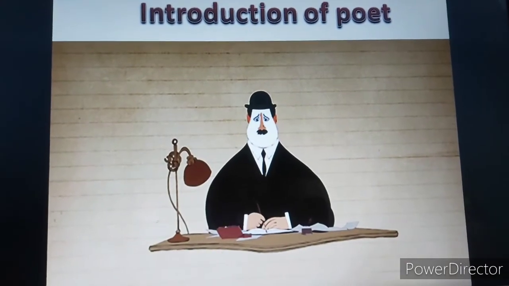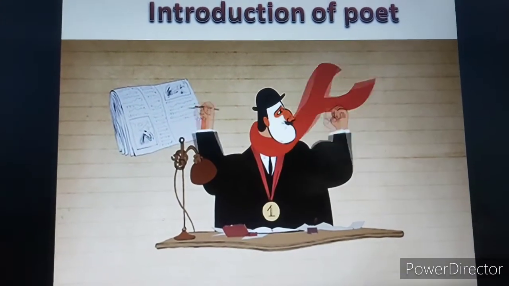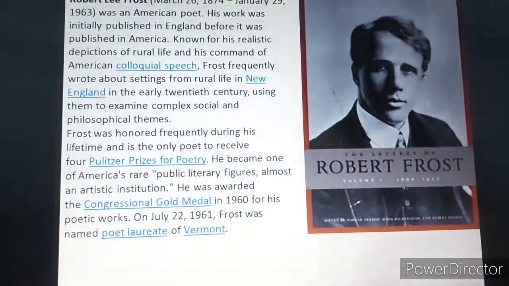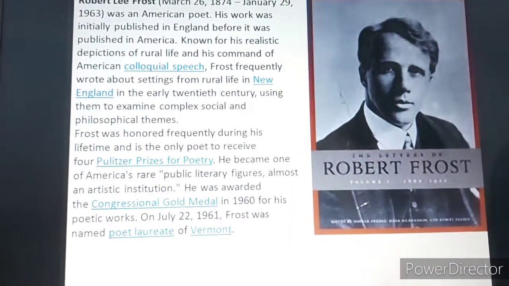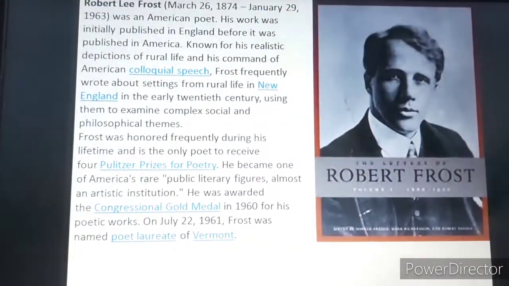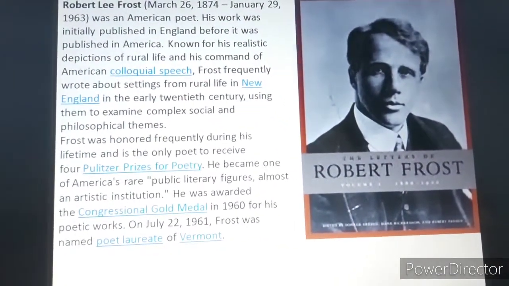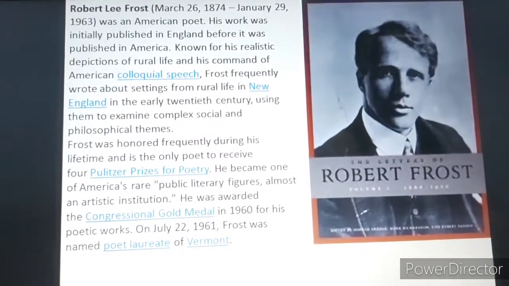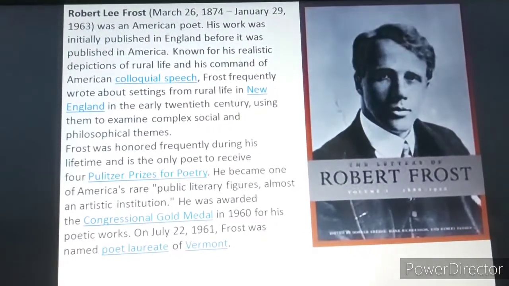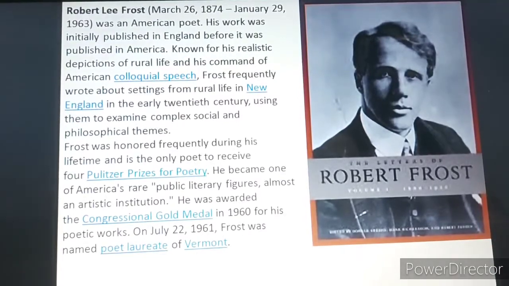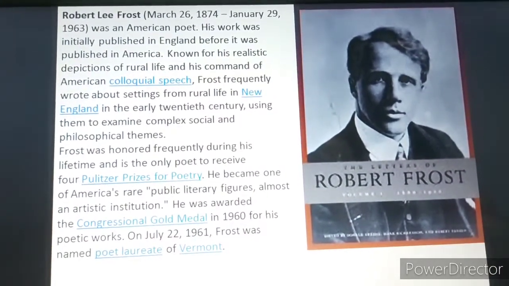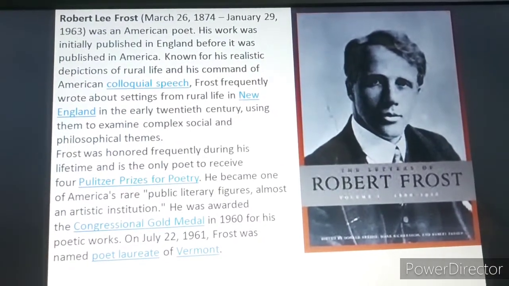But first of all, let's have the introduction of the poet. The poet's name is Robert Frost. He is an American poet. Let's have the introduction. You can see the photograph of Robert Frost. Robert Lee Frost, born on March 26, 1874 and died on January 29, 1963, was an American poet.